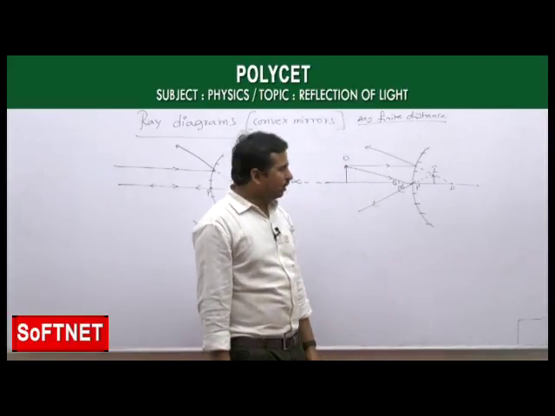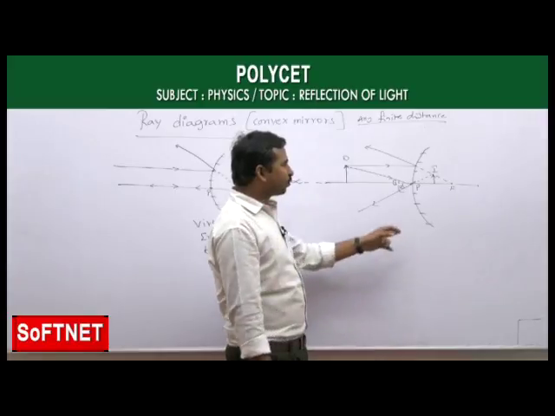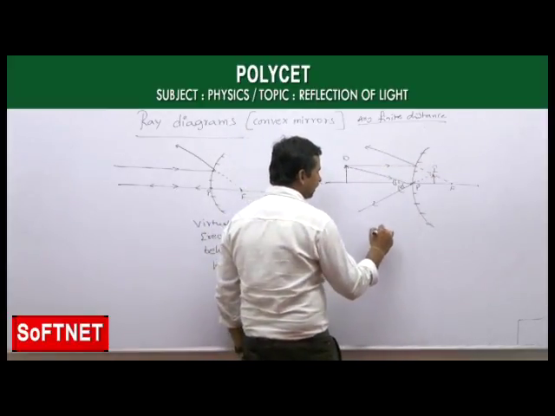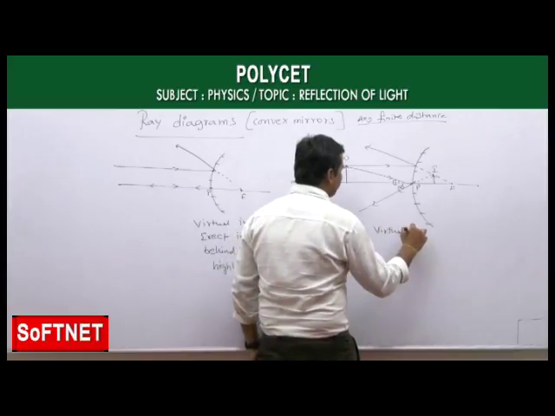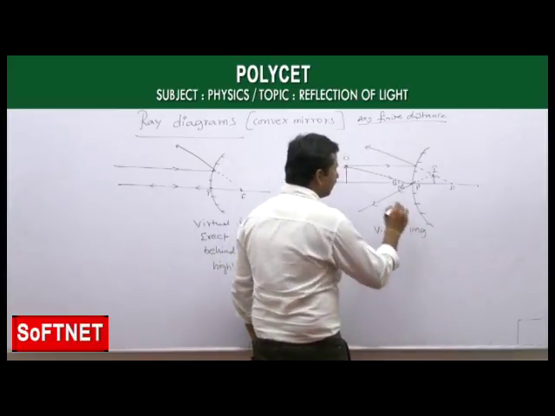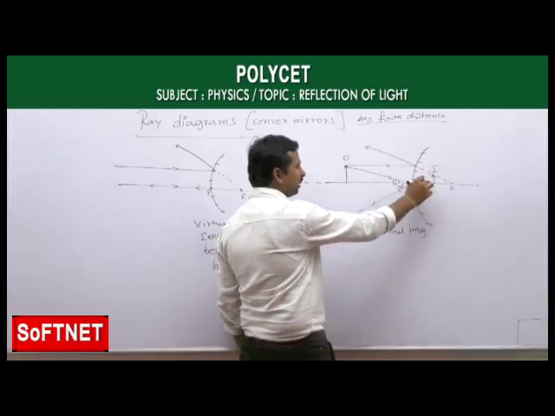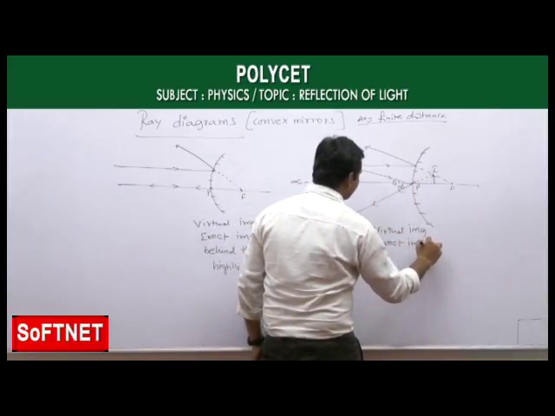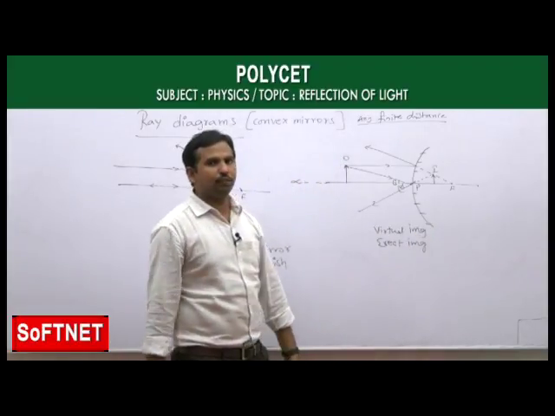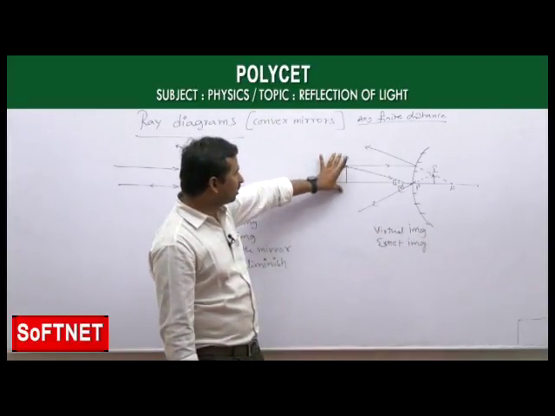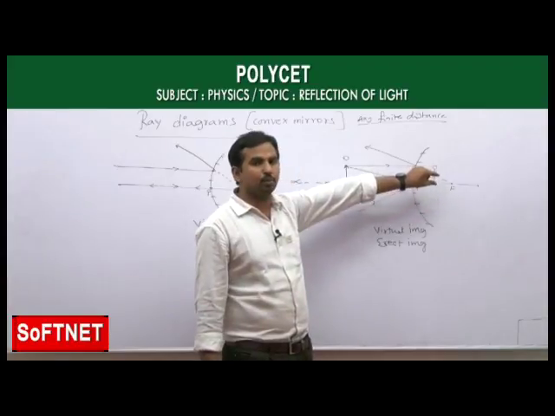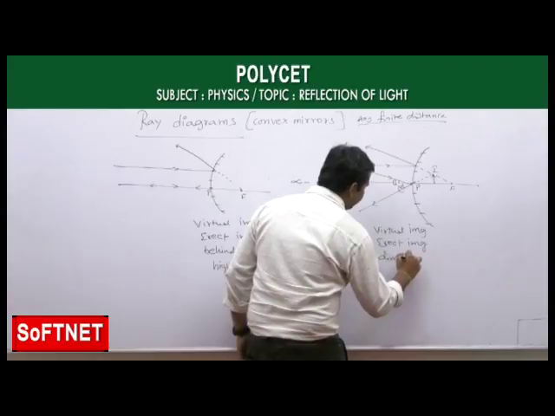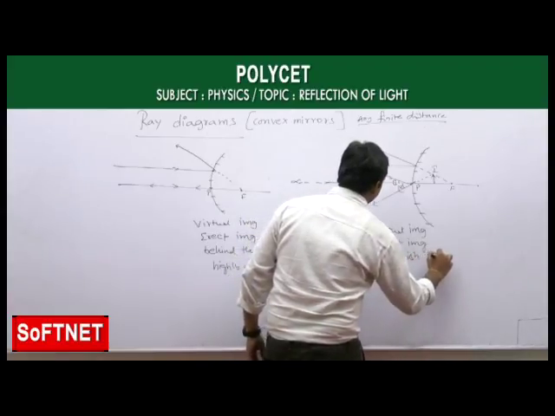Now, if you observe here, the image is forming behind the mirror and not a real one. So that is why the image characteristic here is a virtual image. And not only that, if you are taking the object above the principal axis, the image is also above the principal axis. That is why this is an erect image also. And if you see, the size of the object is bigger, whereas the size of the image is smaller. So that is why these are called diminished images. Again, this is a diminished image.